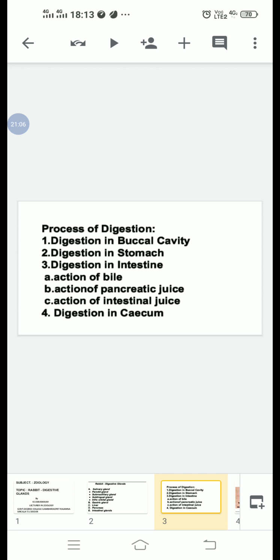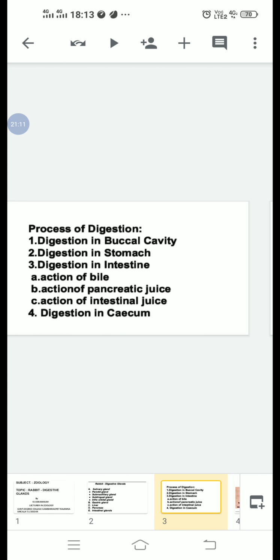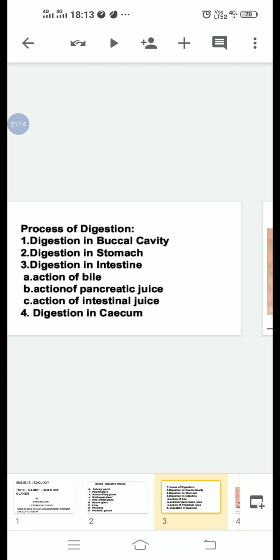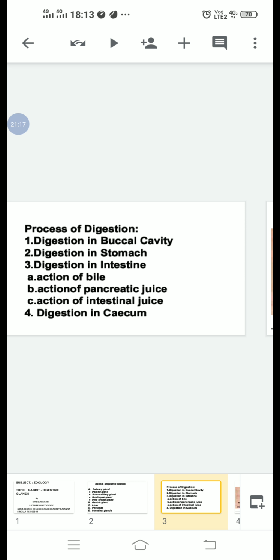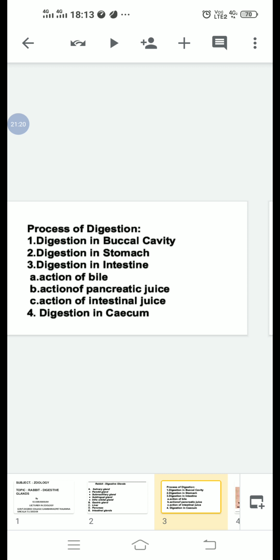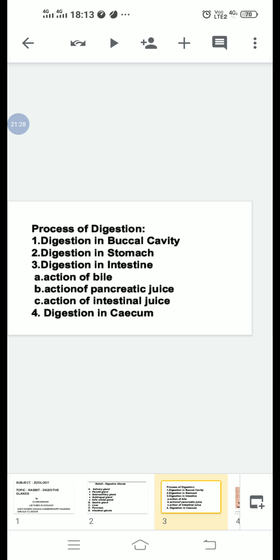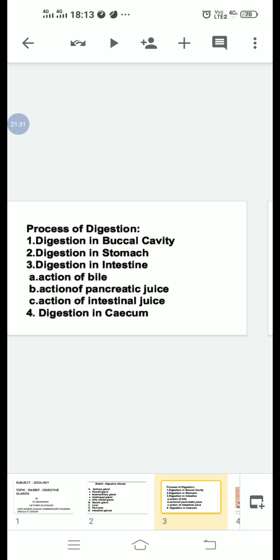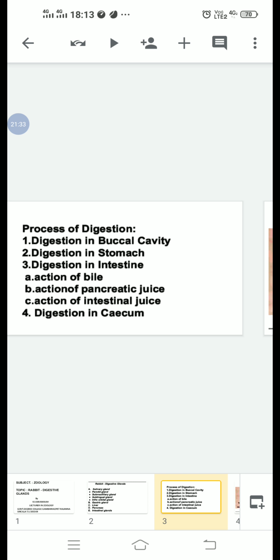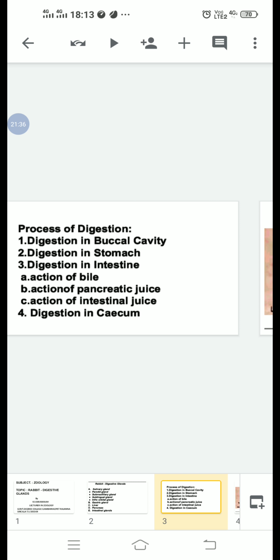Next, digestion in the stomach. The food is retained in the stomach for some time. The muscular wall of the stomach undergoes churning contractions. As a result, food becomes chyme, broken into small bits and thoroughly mixed with gastric juice secreted by the gastric glands. The gastric juice contains HCl, pepsinogen, prorenin, castle's intrinsic factor, and mucin.